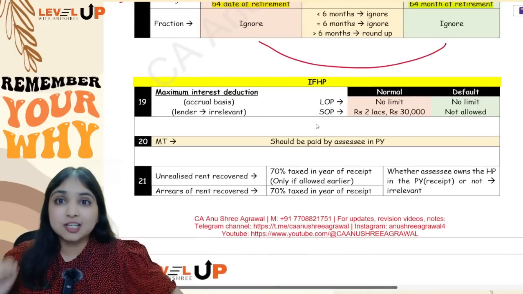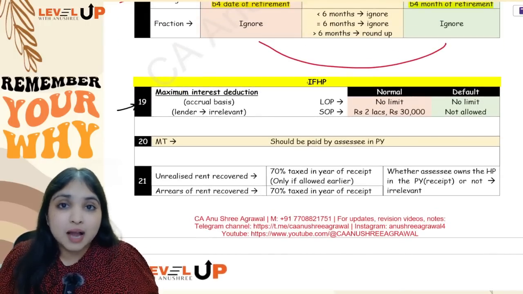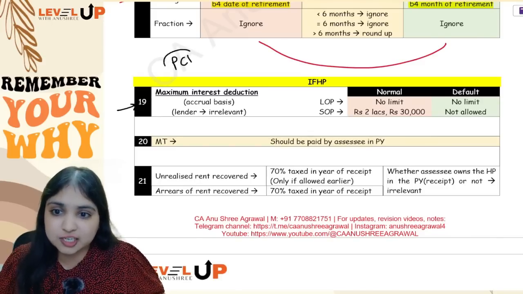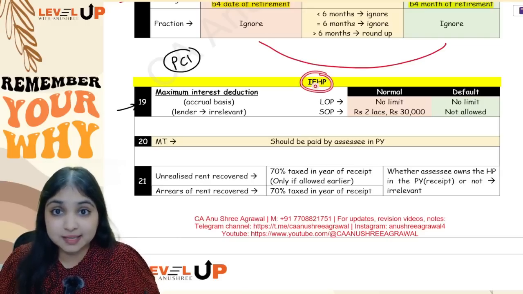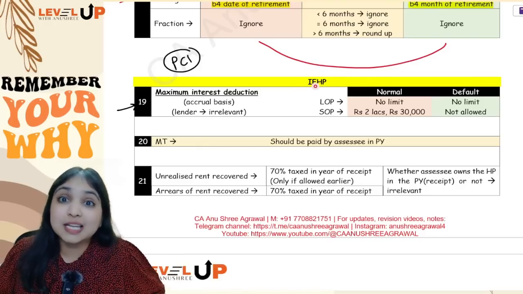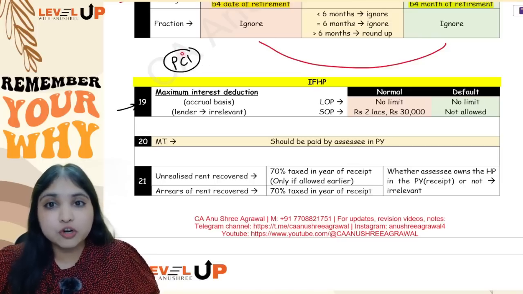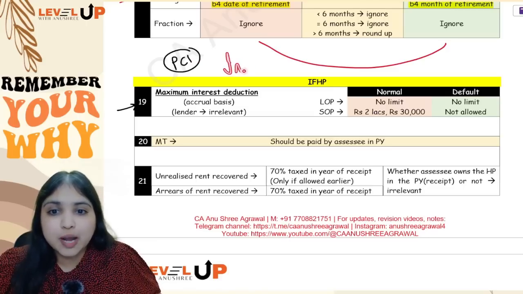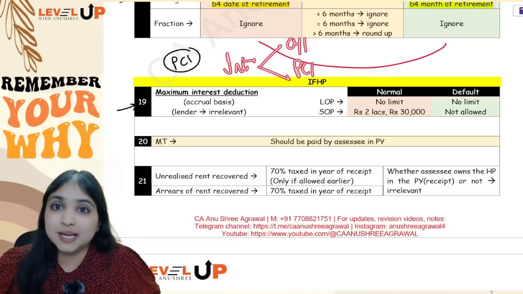Now let's see 3 adjustments from our IFHP head. The 19th adjustment, this is regarding interest. Under IFHP head, your most important adjustment is interest, especially pre-construction interest. Guys, do properly and go. The biggest mistake that happens in IFHP head is that even though we are aware of pre-construction interest, in the examination it doesn't even strike us that we are supposed to think about that. So remember, whenever you are doing any question in your examination from IFHP head, when you come to the interest adjustment, you should always think about two things: current year interest and pre-construction interest.